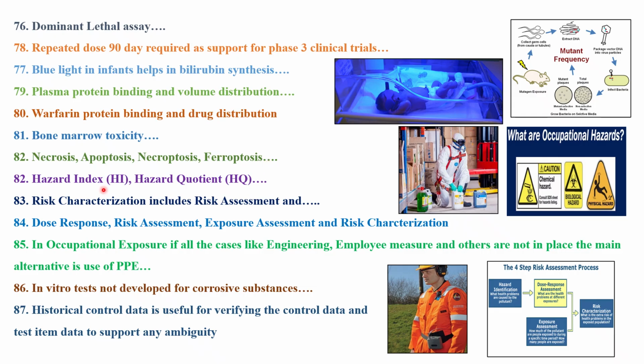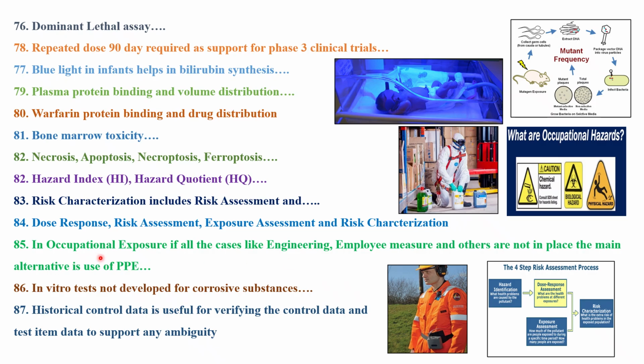Then one question in continuation with risk assessment: they will ask you about hazard index and hazard quotient. They will ask you to calculate also. They will give you certain numbers in a case study and ask you to calculate the HQ ratio. They will ask about risk characterization, risk assessment, dose response, exposure assessment, and risk characterization. In continuation, you should also read about risk mitigation and risk communication.